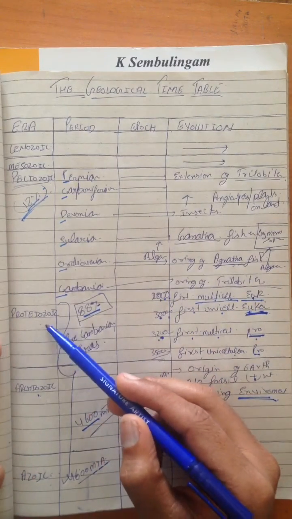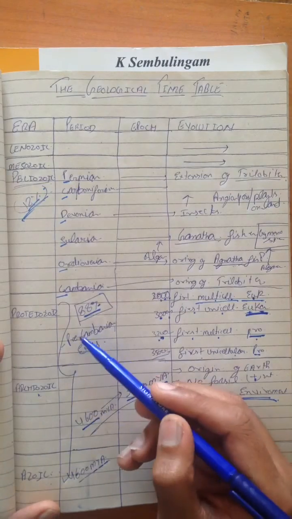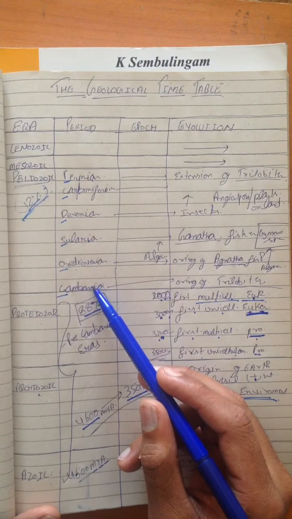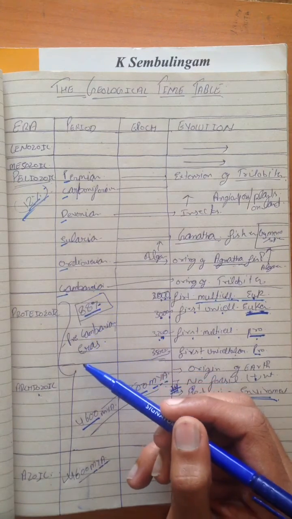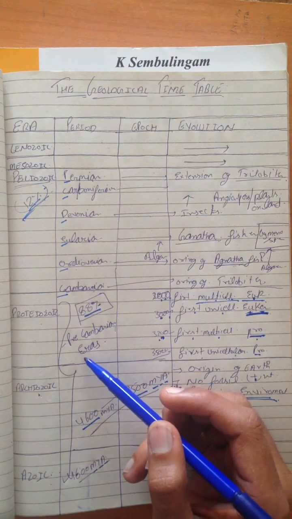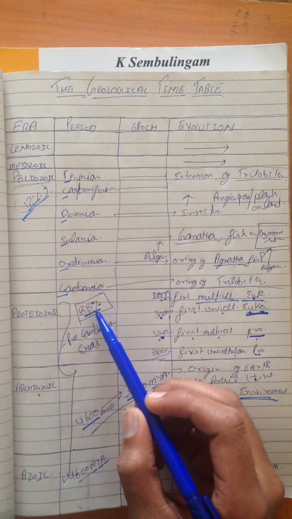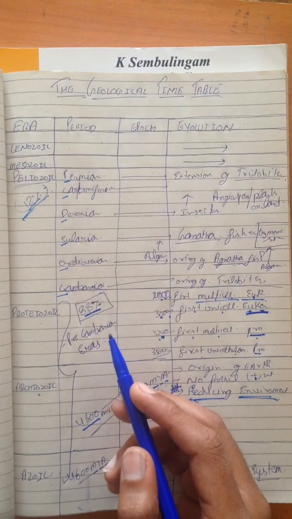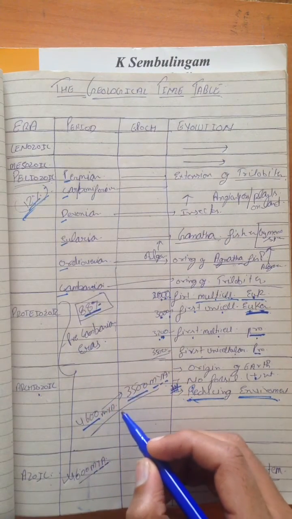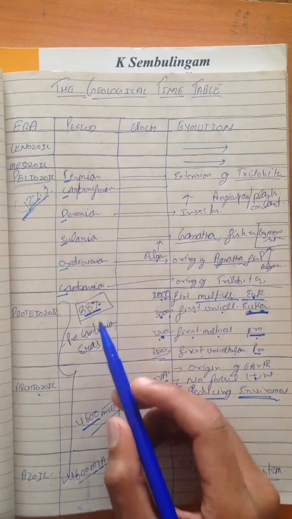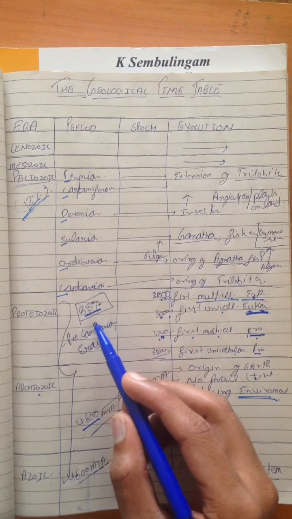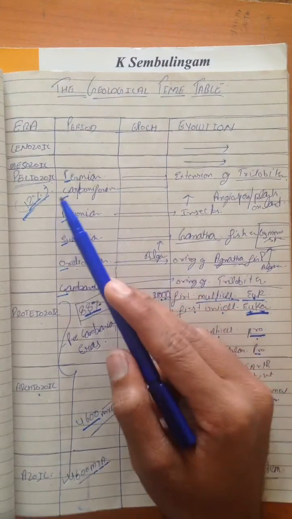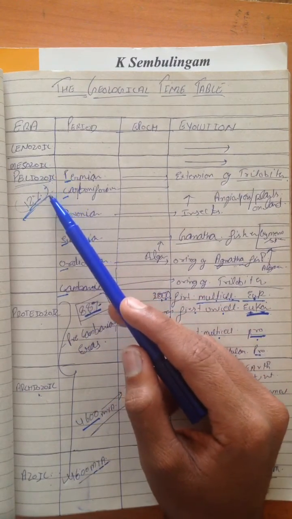These three eras, Proterozoic, Archeozoic, and Azoic, are also called pre-Cambrian eras because they come before the Cambrian period. The most important thing is that they consist of 88% of the time. From 4600 Maya to 0, the whole 88% of time is consumed by these three eras, and only 12% of time is consumed by Cenozoic, Mesozoic, and Paleozoic eras.